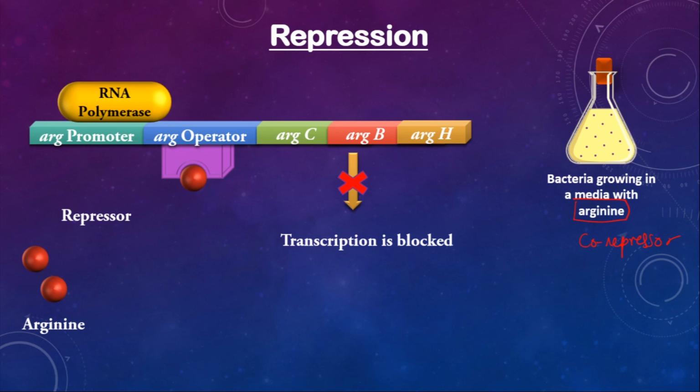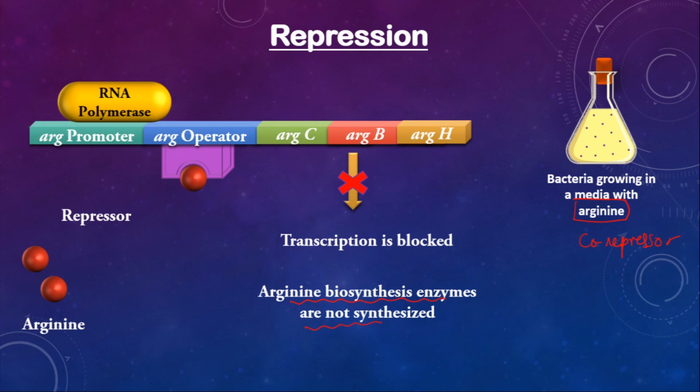Correct? Thus we can see that arginine, which is the product, when it is present, itself is functioning as a co-repressor, and binding to the repressor, it has blocked its own synthesis. Thus we can see arginine biosynthesis enzymes are not synthesized.